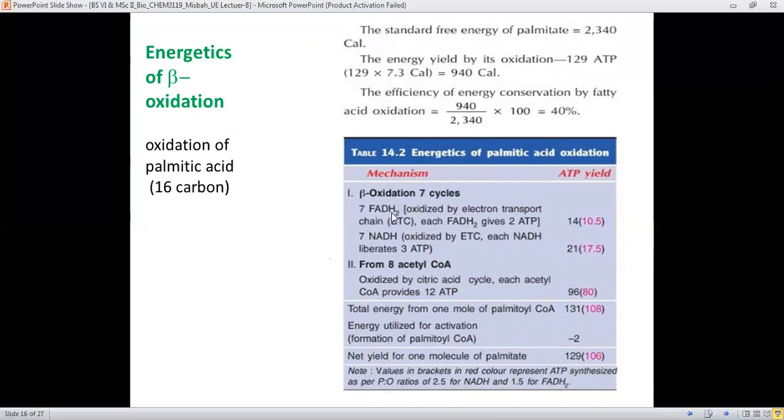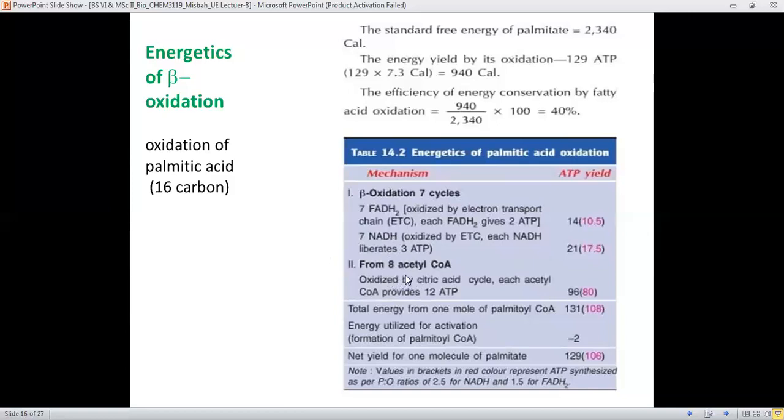When they are oxidized by the electron transport chain, each FADH2 will give 2 ATP. Therefore, 7 into 2, the count will be 14. And each NADH, when oxidized through the electron transport chain, will give 3 ATPs. Therefore, the total ATP from the oxidation of the 7 NADH will be 21.